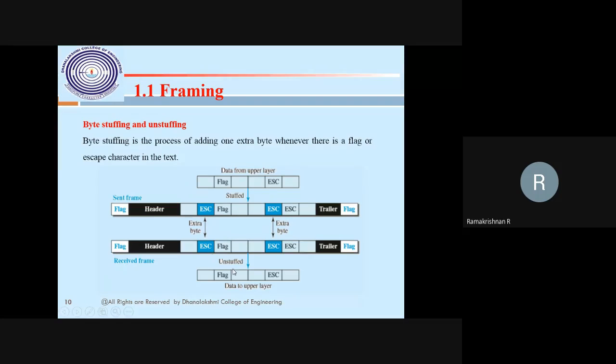Then at the receiving end, what will happen? The byte will be unstuffed. The flag has started, it is going on. They will identify, oh, this is for the coming flag, it is not here. The end of the flag is part of the content of the message. You will add it, then move it like this, finally reaching the upper layer. This is what byte stuffing is.